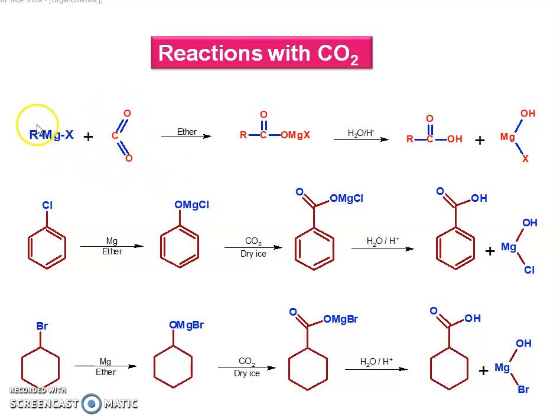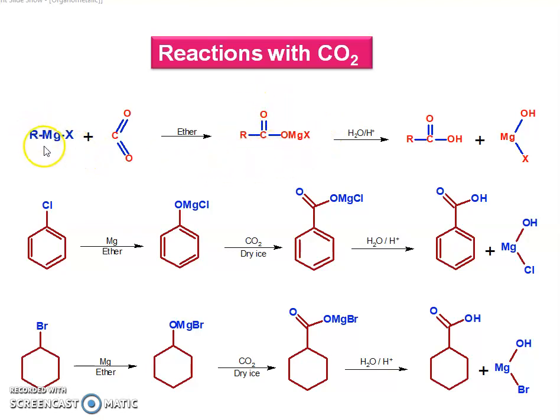Then what happens? R carries a negative charge, magnesium carries a positive charge, and X carries a negative charge. This R is a good nucleophile and attacks the carbon, with negative charge on oxygen, to give a complex.